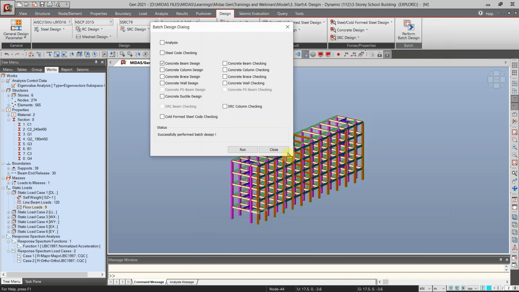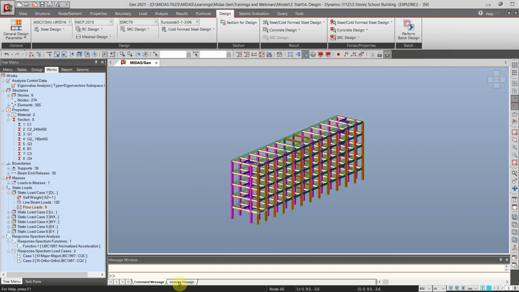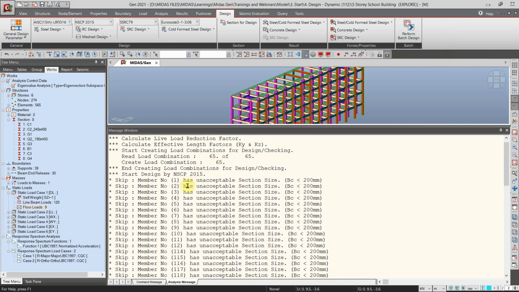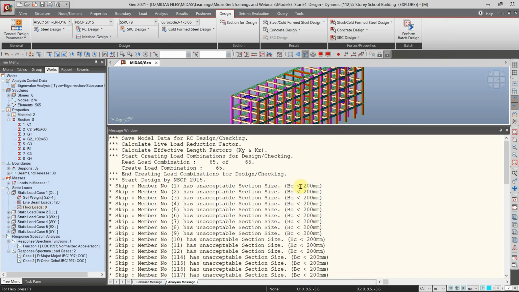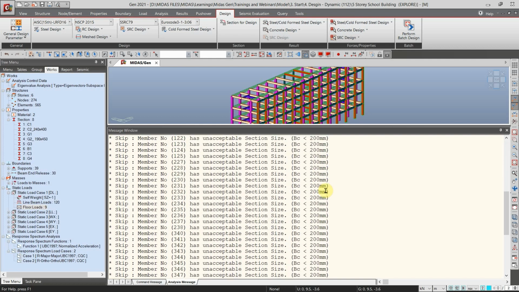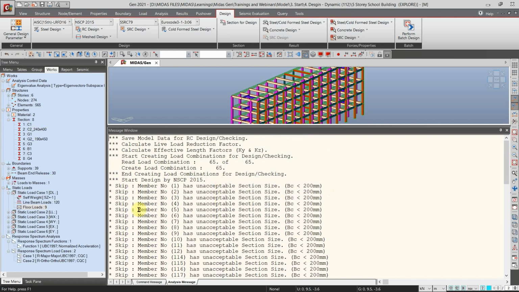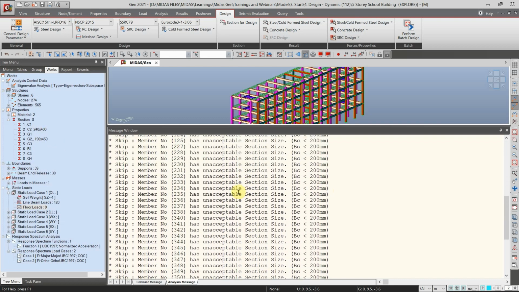So close this tab and then go to analysis message. So here we can verify it. It says here that skip member number 1 has an unacceptable section size. BC is less than 200 mm. So that's the reason why G2 is not designed.